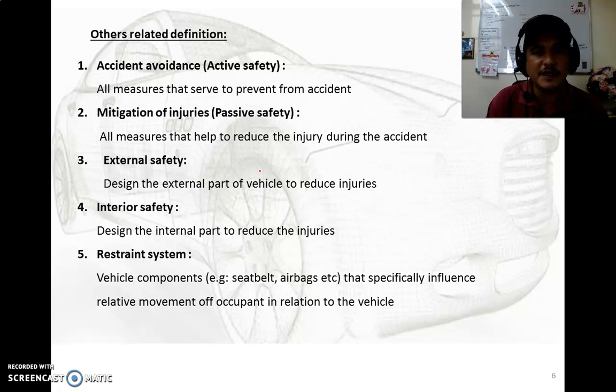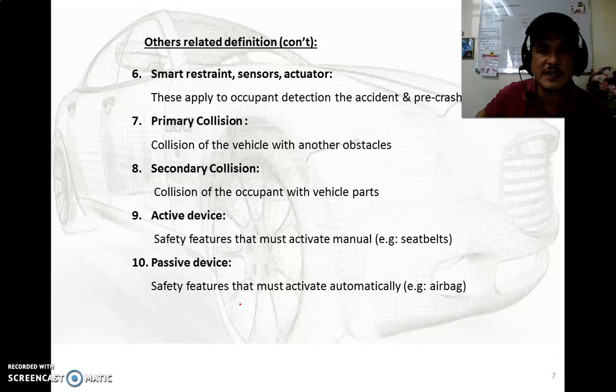We have the external safety, designing the external part of the vehicle to reduce the injury. We have the interior safety, designing the internal part to reduce the injury. And we have the restraint system, a vehicle component, so seatbelt, airbag, and child restraint system, which influence the relative movement of the occupant in relation to the vehicle. And smart restraint, where sensors and actuators apply occupant protection pre-crash.